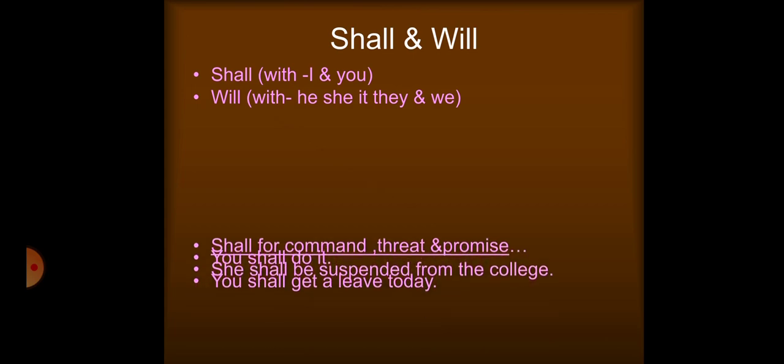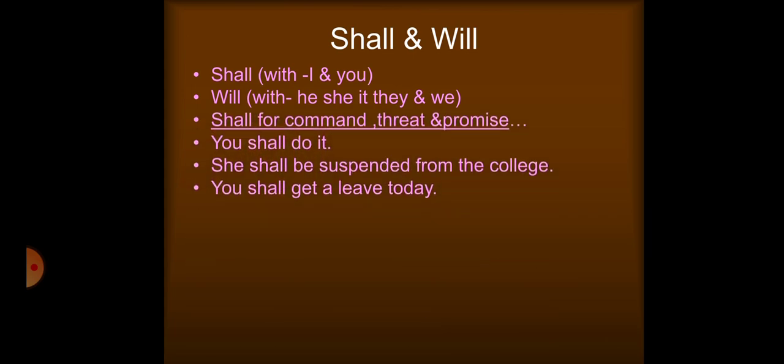Now shall or will, how will you be using them? Shall will be used with I and you, will with he, she, it, they, and we. Shall is used for command, threat, and promise. You shall do it. She shall be suspended from the college. You shall get a leave today. Actually, shall is used with I and we. Will is used with he, she, it, they.